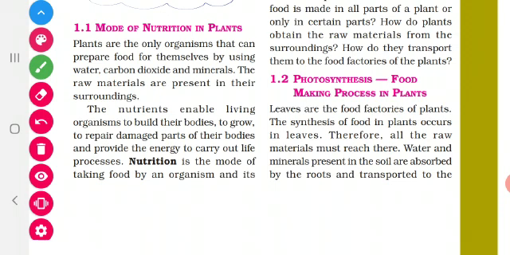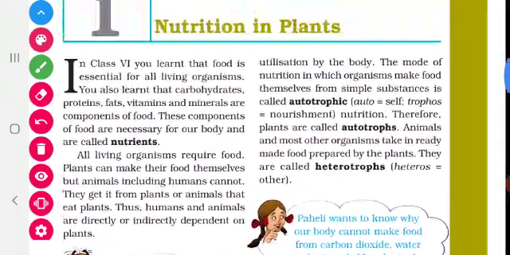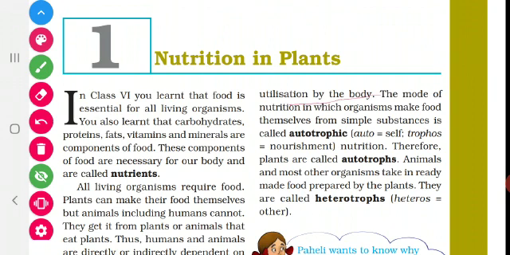Okay. Now, let us see what is meant by nutrition. So, underline the definition for nutrition. Nutrition is the mode of taking food by an organism and its utilization by the body. So, what is meant by nutrition? It is the mode how an organism takes food and how it is utilized by the body. Now, we are going to classify this nutrition into 2. First one is autotrophic nutrition. Second one is heterotrophic nutrition.